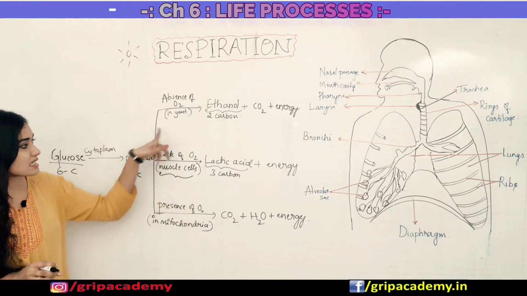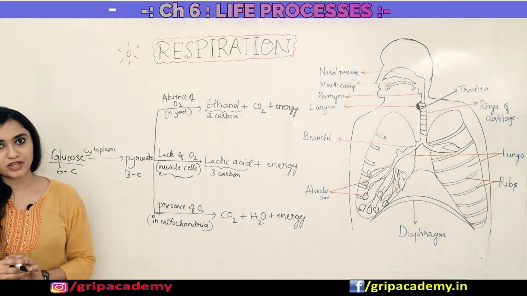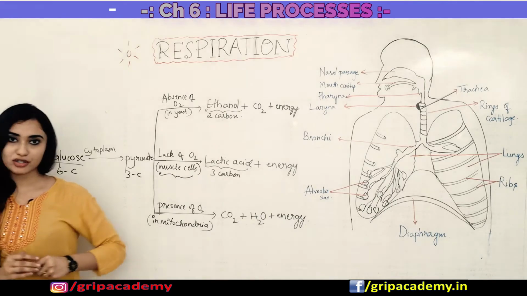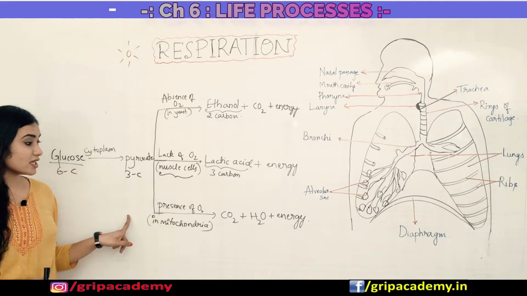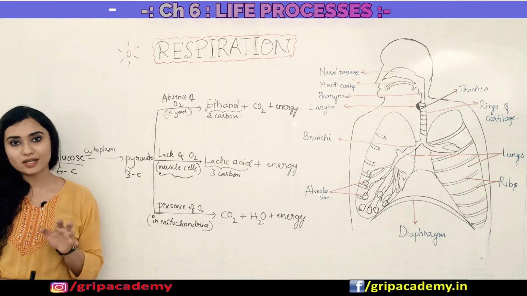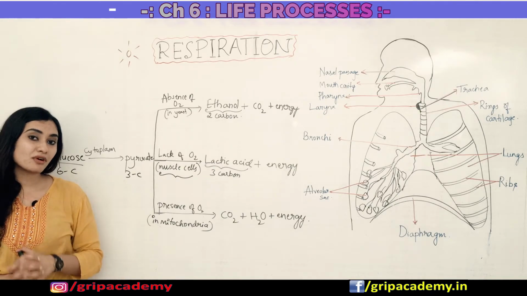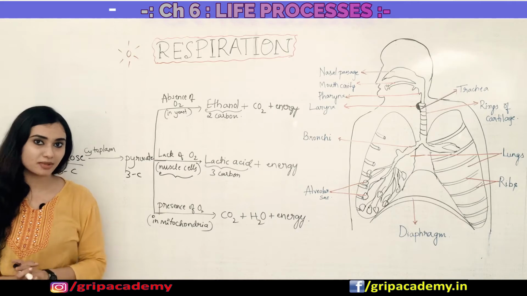This happens when there is a lack of supply of oxygen for the purpose of respiration. Okay, so this is all about respiration. Now coming to aerobic respiration, the organisms must need oxygen for the purpose of respiration. So there is a need for these aerobic organisms to ensure that there is a sufficient supply of oxygen.